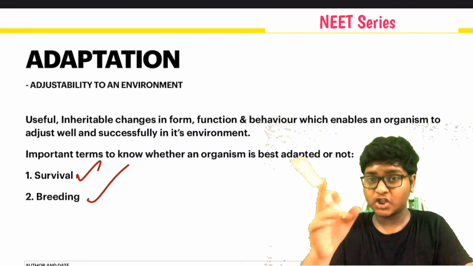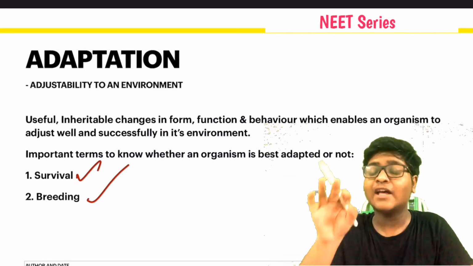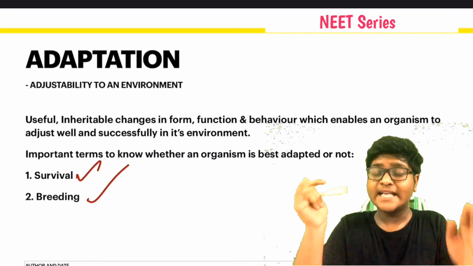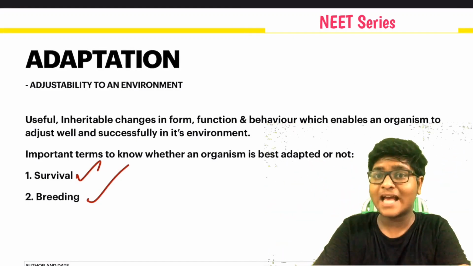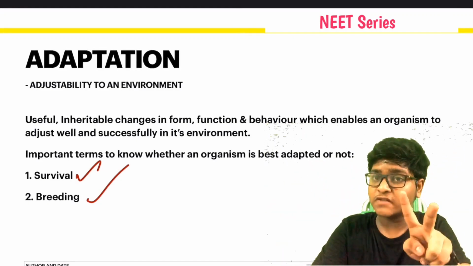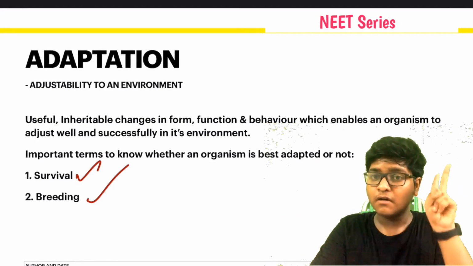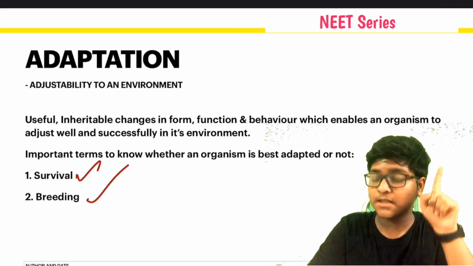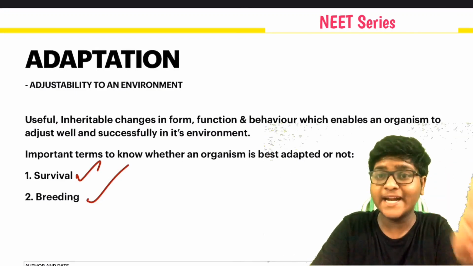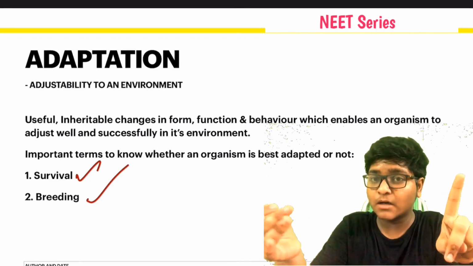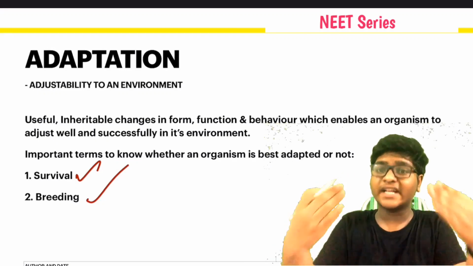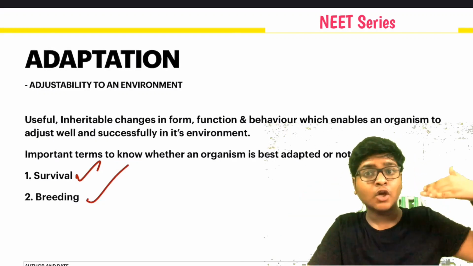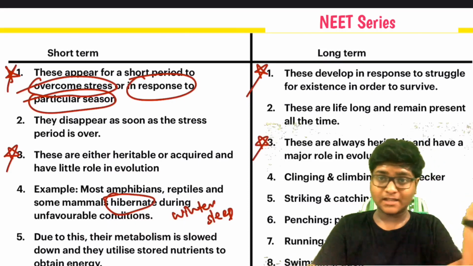Okay, adaptation. If you want to know if an organism is well adapted to its environment, its habitat or not, there are two features for that. What is that? Survival, breeding. What is survival? How does it survive? Breeding. What is breeding? It's a form of reproduction, like we can see crossbreeding of dogs and all.